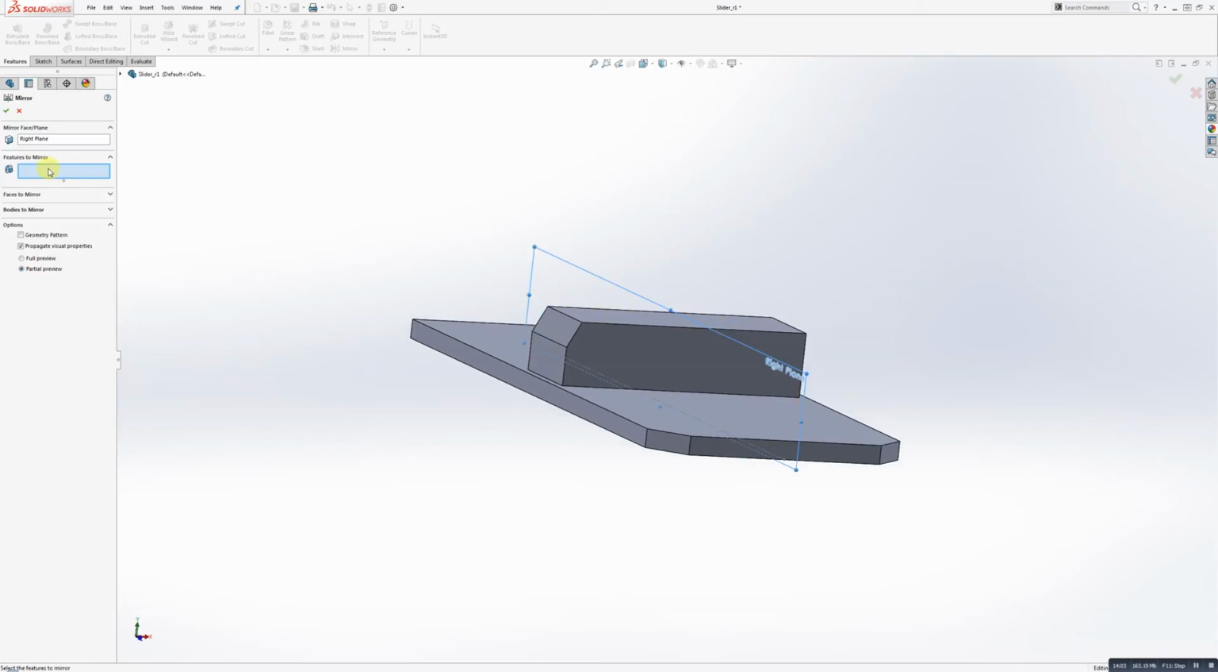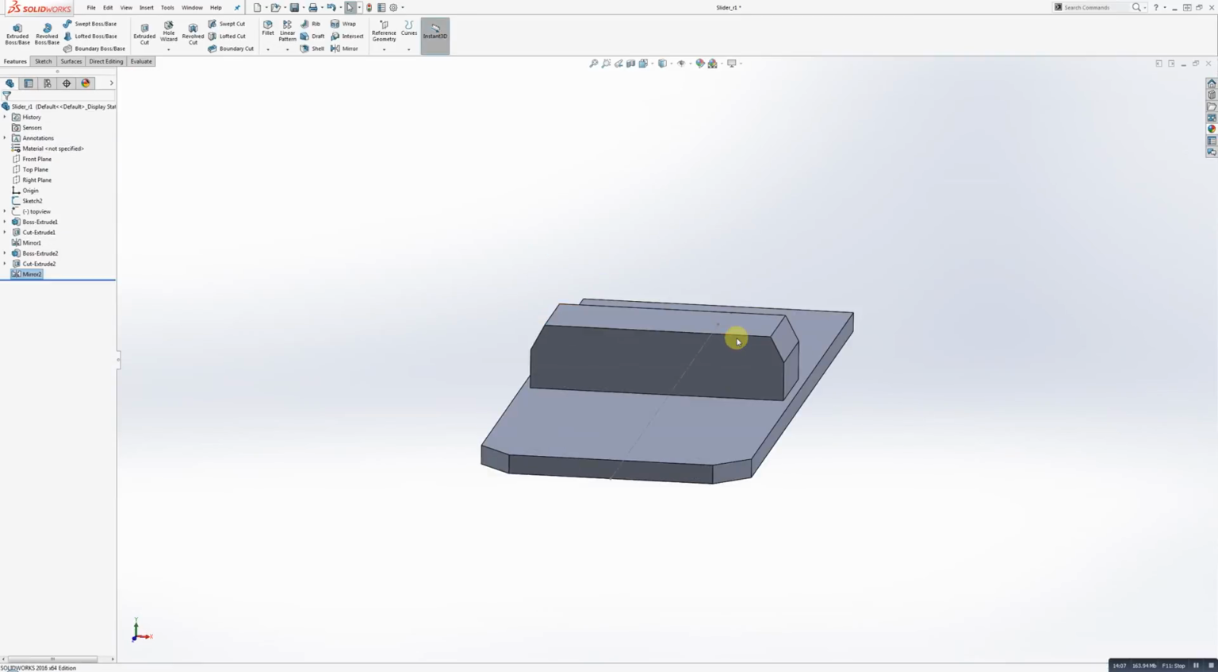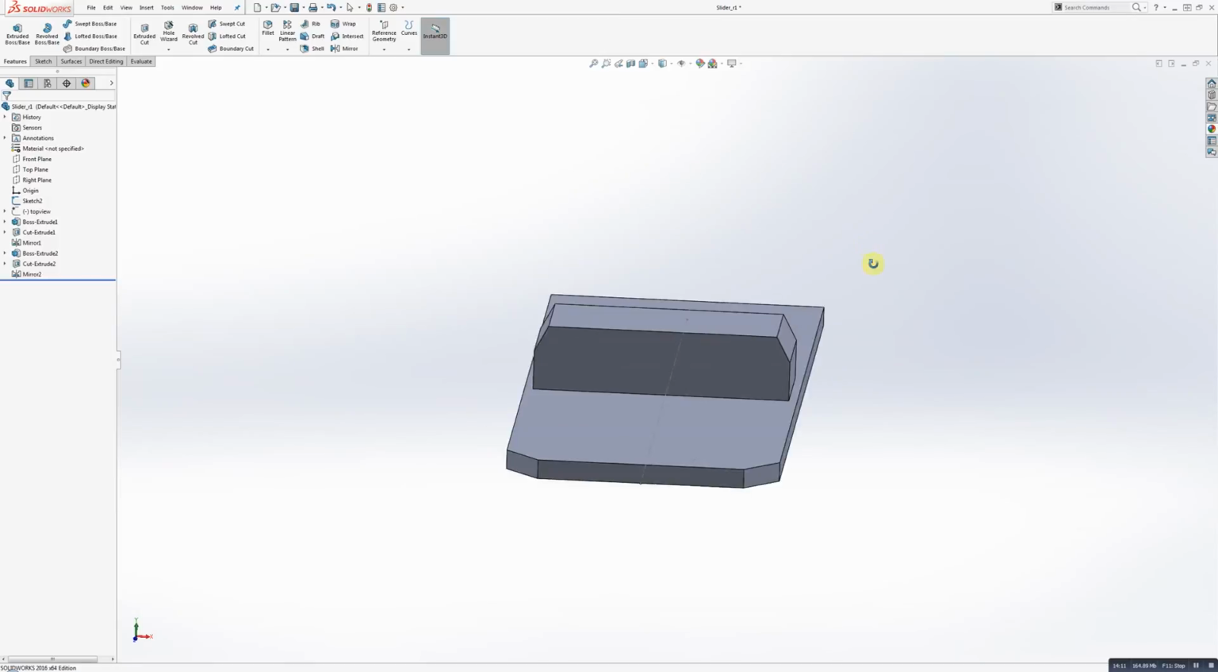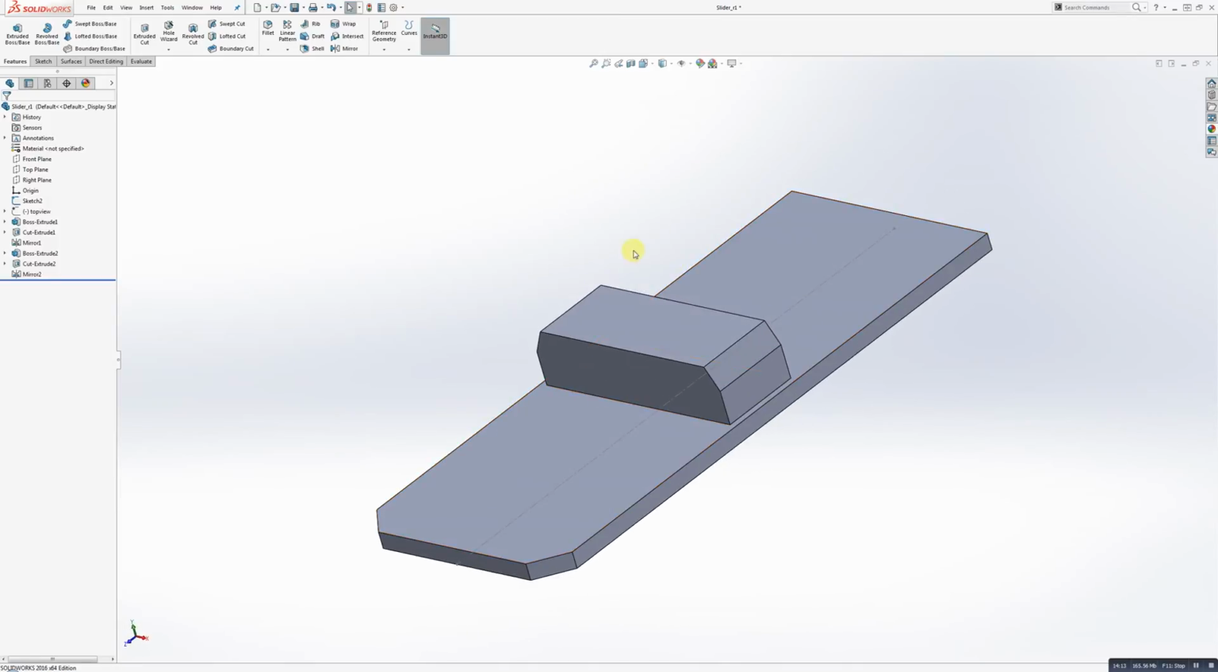Features to mirror will be this face. That's going to mirror that right across like that. All right, and now I'm good to go. Very good. Maybe in the last minute of this design, I'll put the little arrow on top, and then we'll shut this video down there.